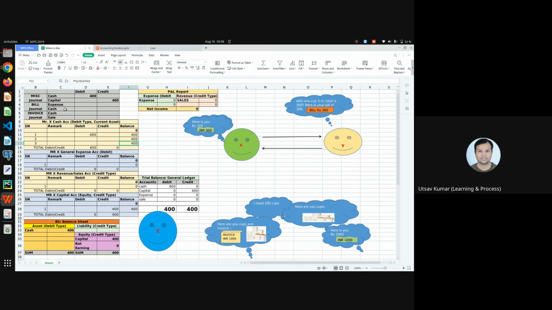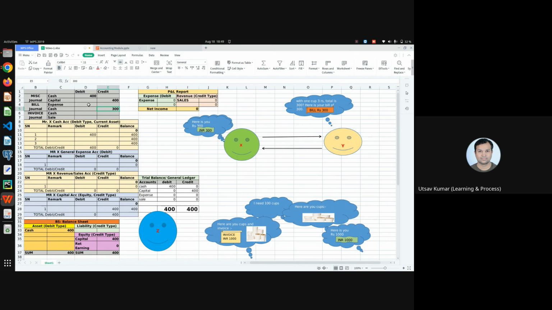Now, you know, cash is a debit type of account, and your balance will decrease because of credit. So once you credit 300 rupees, your balance will reduce. Cash will get credited with 300 rupees, and because of the credit, your balance is going to get reduced. And if you are doing a credit, you have to do a debit in another account.